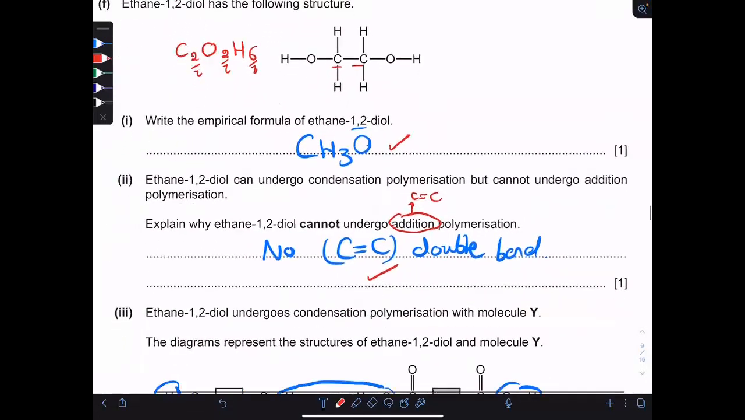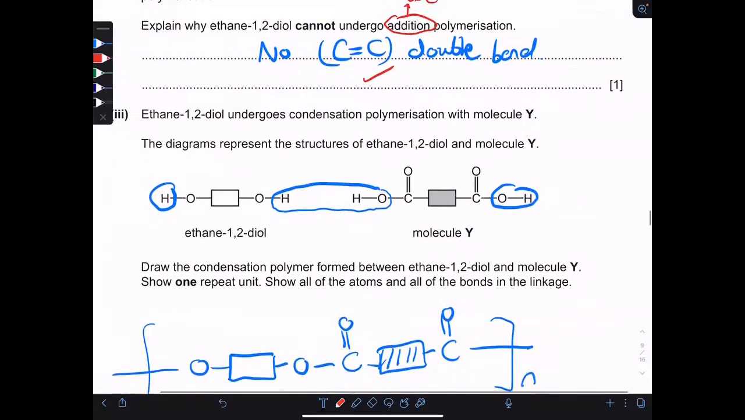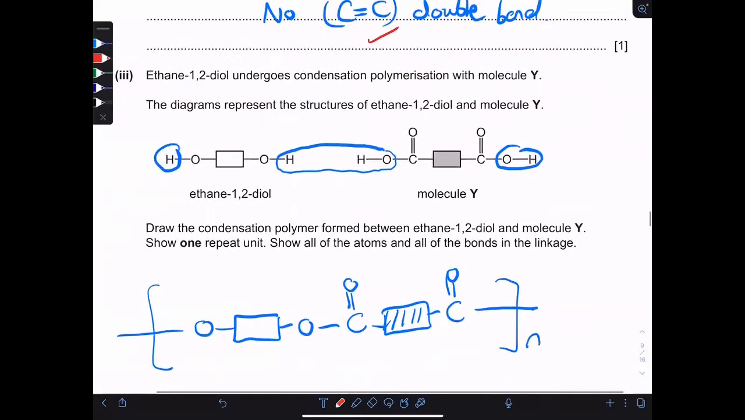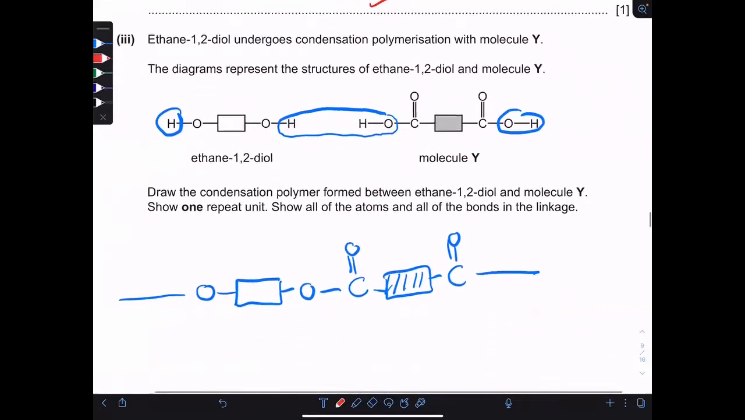Ethane-1,2-diol undergoes polymerization with molecule Y, and he gave you the monomers, and he wants you to draw 1 repeat unit. You don't even need to draw the bracket ends, since he said that he wants only 1 repeat unit. Okay, this will be the final answer.